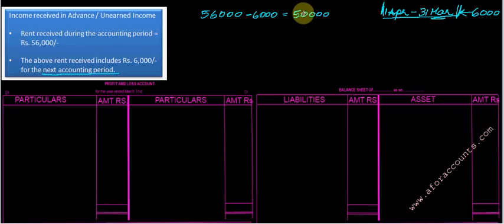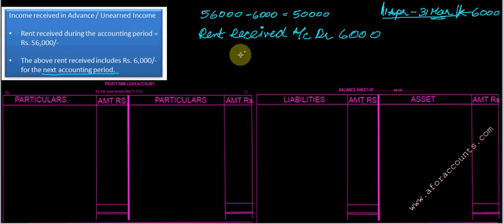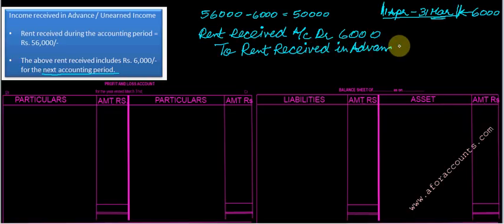So what will be the entry? The rent received. So rent received account debit by 6,000 to rent received in advance $6,000.